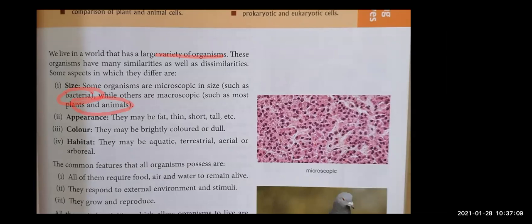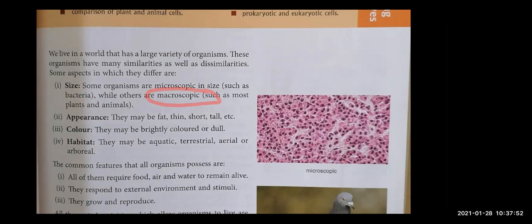So as bacteria can be seen under microscope, means their size is microscopic in size, while we, the humans, the plants, the animals, we are not that small that we require a microscope to be viewed, right? So our size is macroscopic size. So this is one difference, that all the organisms in the world, there is one dissimilarity, that is size. That is, some organisms are very, very small, like they are microscopic in nature, right? Like bacteria, and others are macroscopic. That is, they are comparatively larger in size.